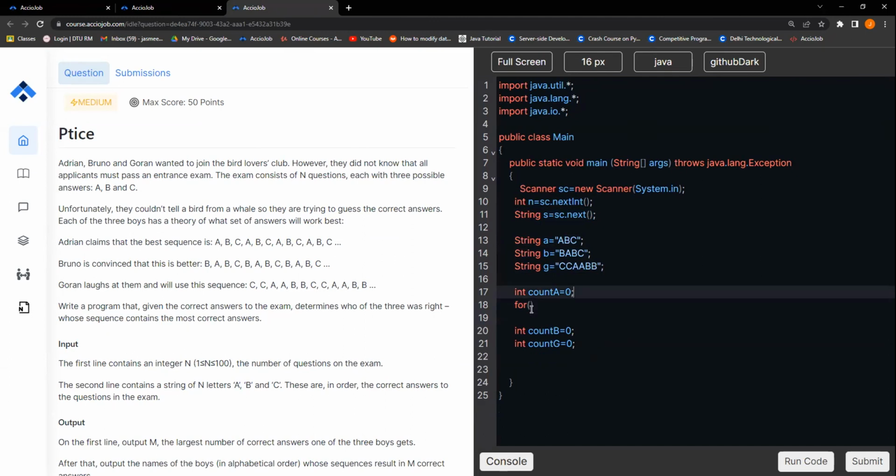So let's first figure it out for the array. Int i equals 0, i less than n, i plus plus. Now there is one cool thing you can see.